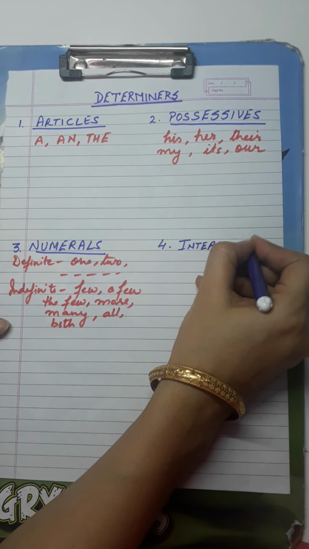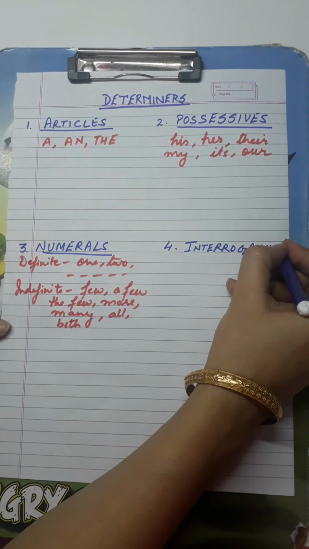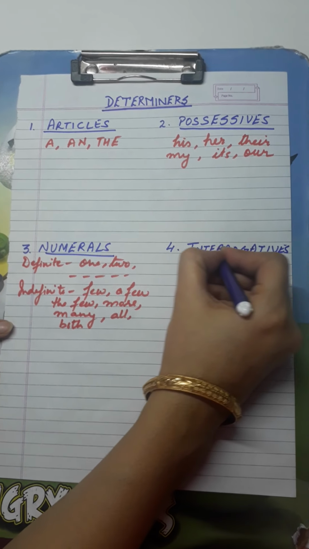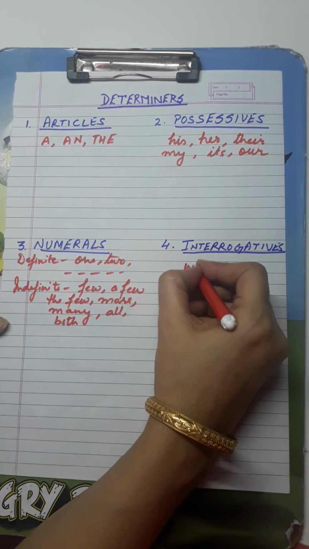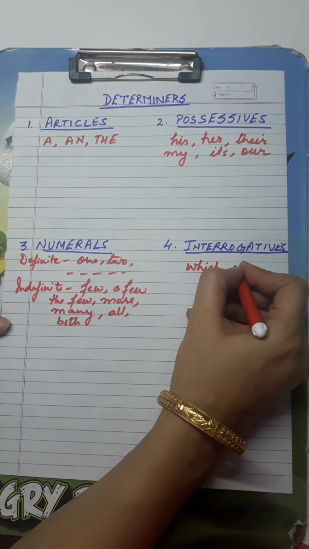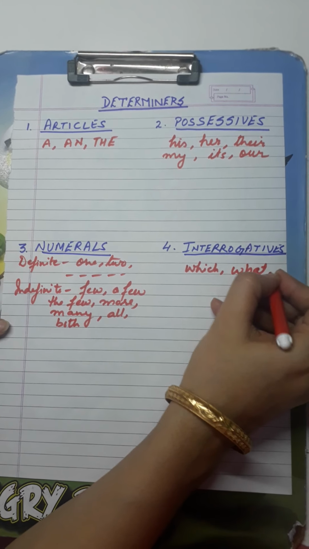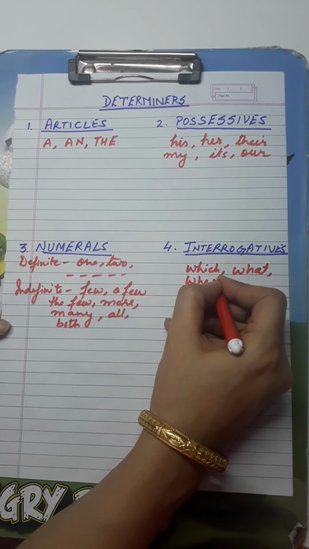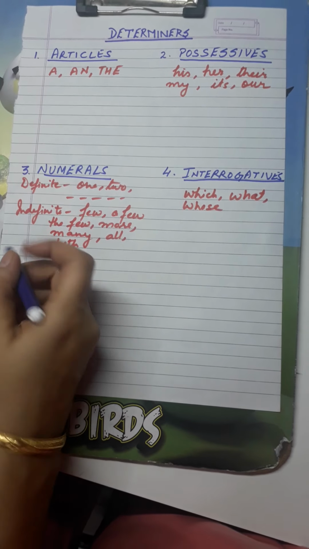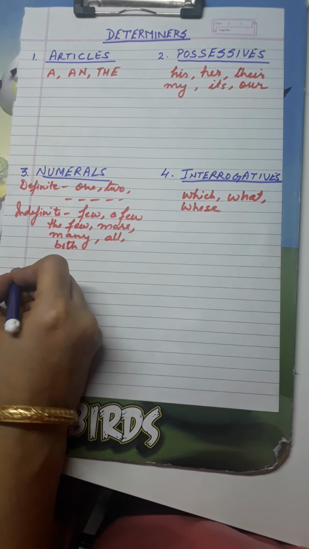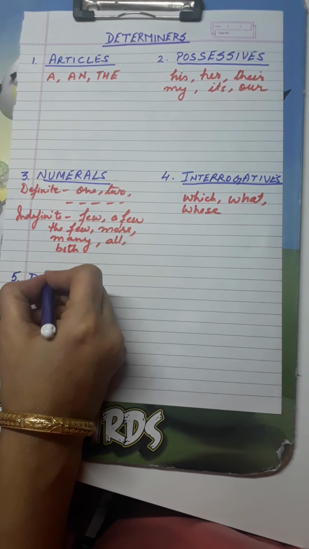Then the fourth one is interrogative. As the name suggests, it interrogates the other person. Question form, like which, what, whose. Fine. So these are interrogatives. Then the fifth type, demonstratives.